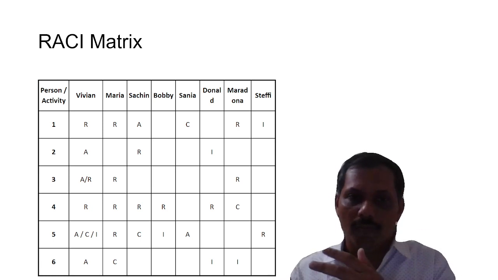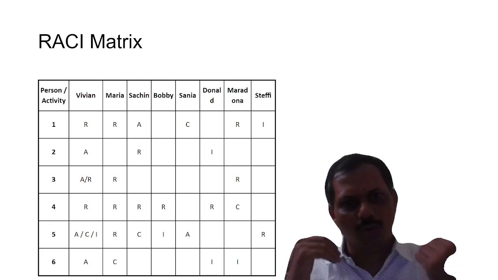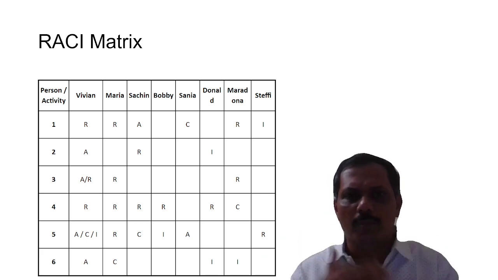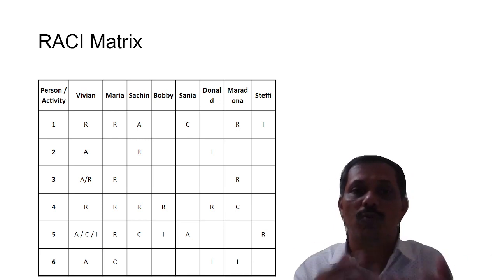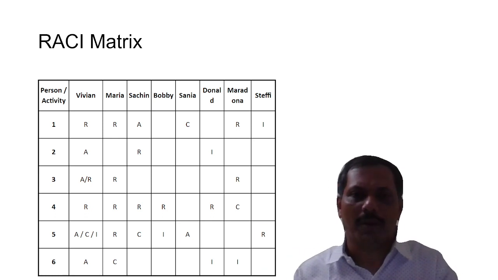That person will not have any direct role in your activity. You may not consult him, but you will inform that person. So we send daily reports, weekly reports, monthly reports. Many times it happens we even don't know who that person is to whom we are sending, but we keep on sending. So we inform that person.